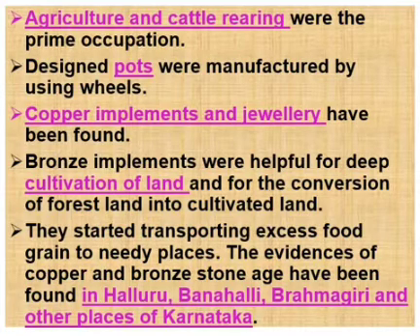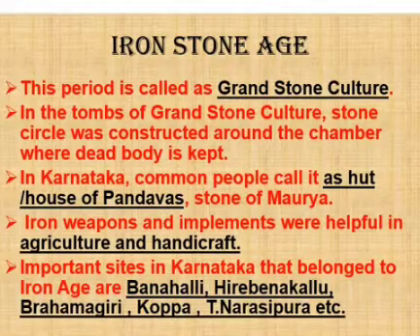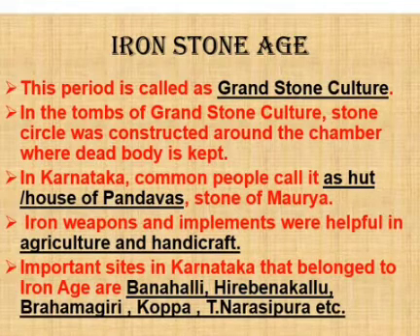The evidences of Copper and Bronze Stone Age have been found in Haluru, Banahalli, Brahmagiri and other places of Karnataka. Iron Stone Age. This period is called as Grand Stone Culture. In the tombs of Grand Stone Culture, stone circle was constructed around the chamber where dead body is kept.